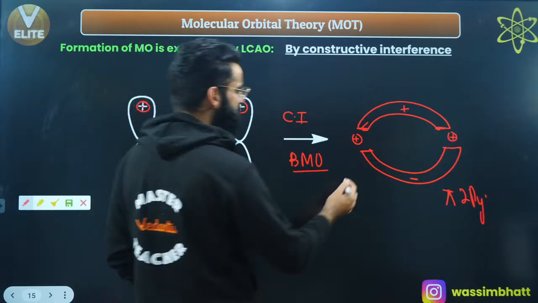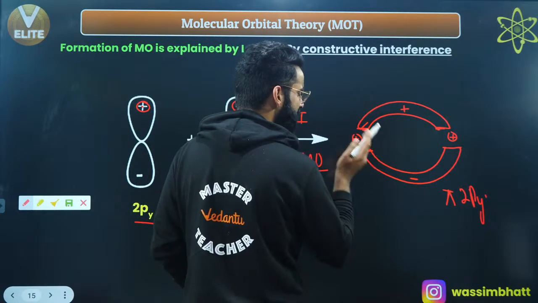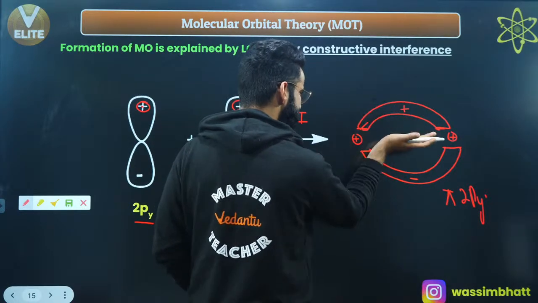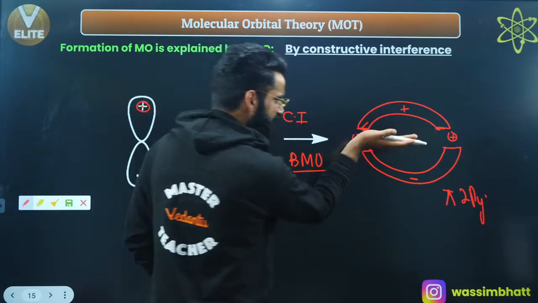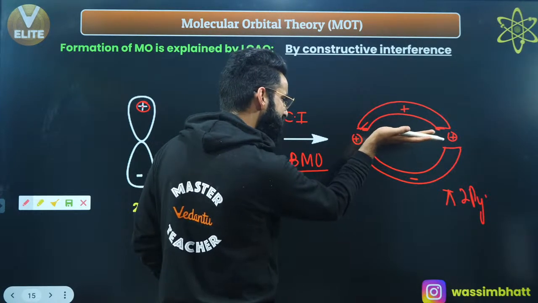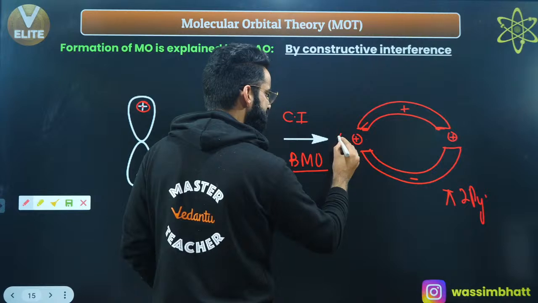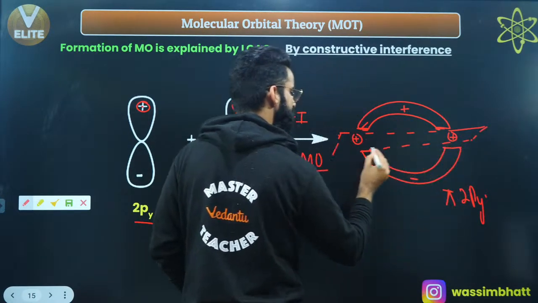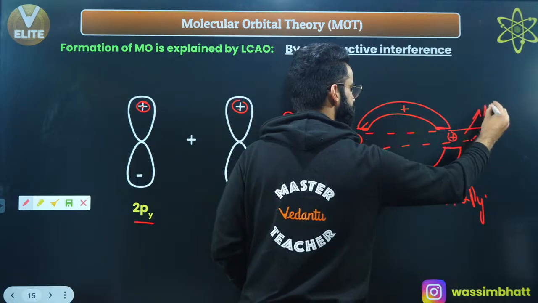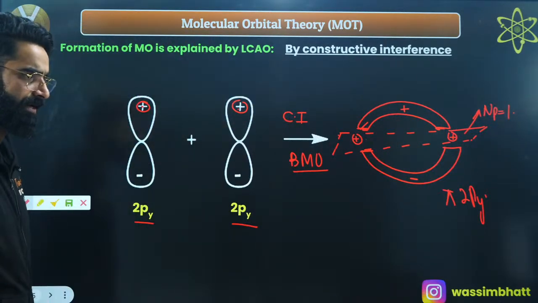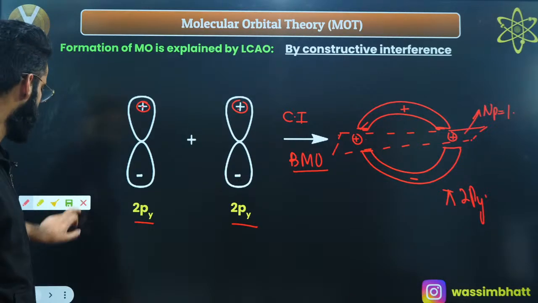People do it. Are you seeing any sort of nodal plane? Are you seeing any sort of plane which cuts this molecular orbital in such a way that no electron density lies on it? If I cut it like this, there won't be any electron density in this plane. So I'll say there is one nodal plane which exists over here. So nodal plane is 1. Correct? Yes, I'm sure it's clear to everyone. So I'll be calling this as pi 2py.